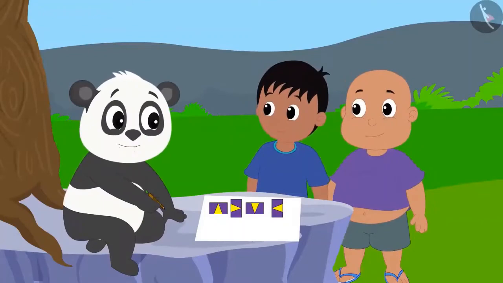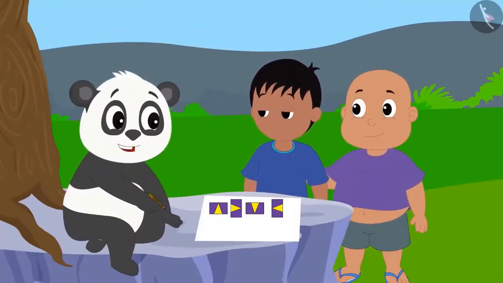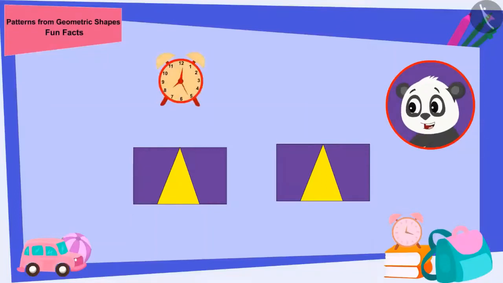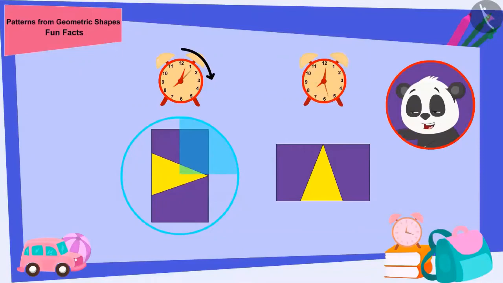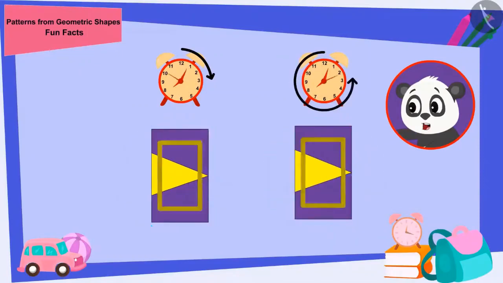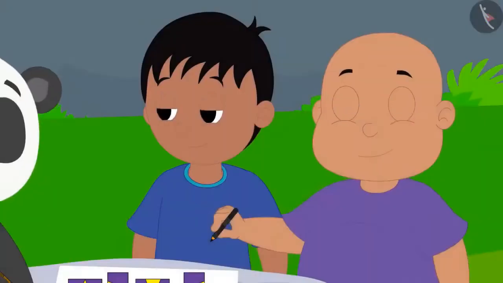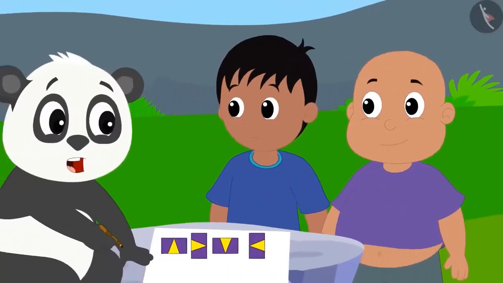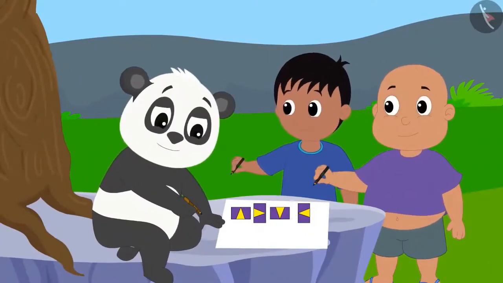Don't fight, friends. You both found the right rule. It is exactly 1/4 in the clockwise direction and 3/4 in the anti-clockwise direction. Both of you have found the correct rule, Golu said to Raju and Bablu. Raju and Bablu understood what Golu said and the 3 friends started playing together.